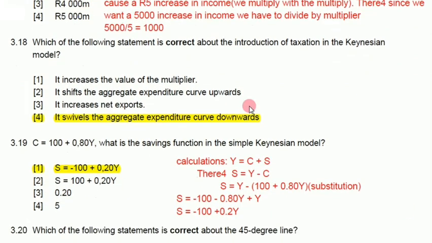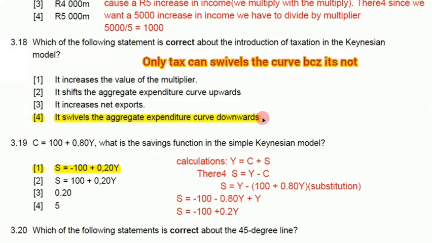Which of the following statements is correct about the introduction of tax in the Keynesian model? It swivels the aggregate expenditure curve downwards. This is straightforward.